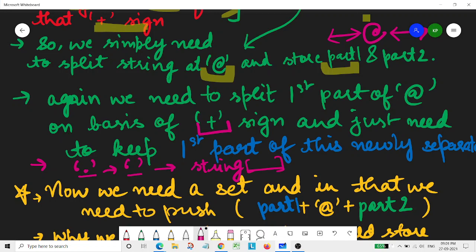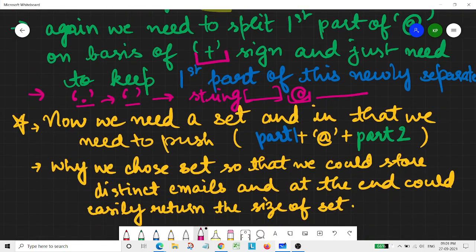Here we would have our first part which is cleaned, and whatsoever was there after the at the rate, that we also need to add up with the at the rate symbol in between. So this is what we need to do for cleaning up this email address.